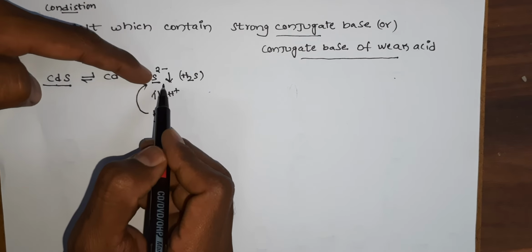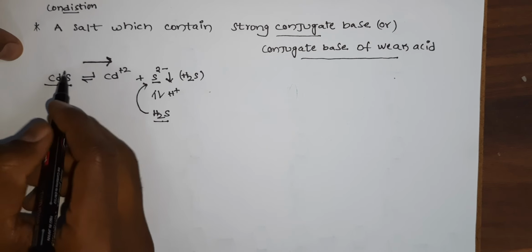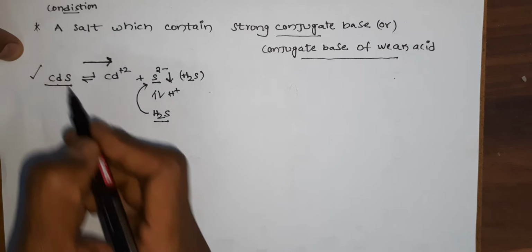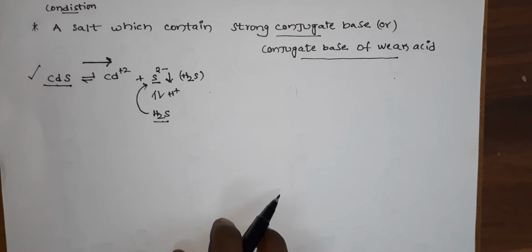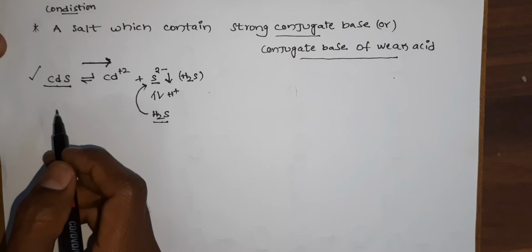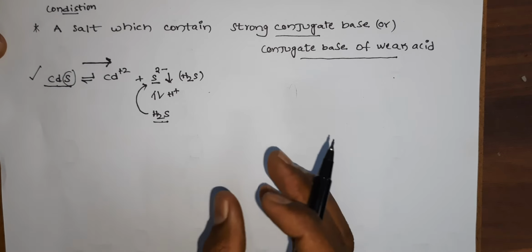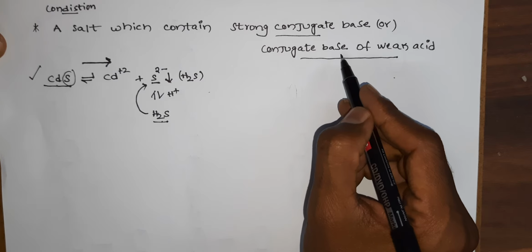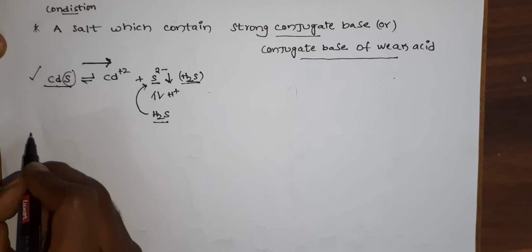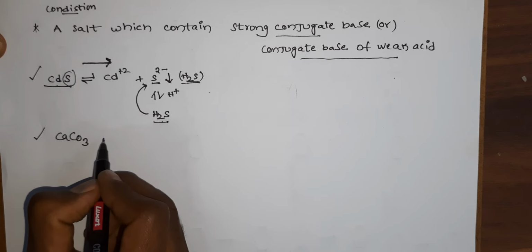The formed sulfide ion is further converted into H2S. So cadmium sulfide is more dissolved in acidic medium or acidic solution. Why? Because the sulfide ion is a strong conjugate base, or the conjugate base of a weak acid, so that's why it is more dissolved.